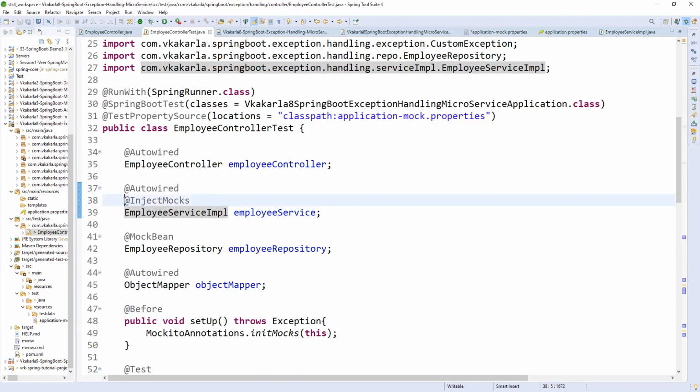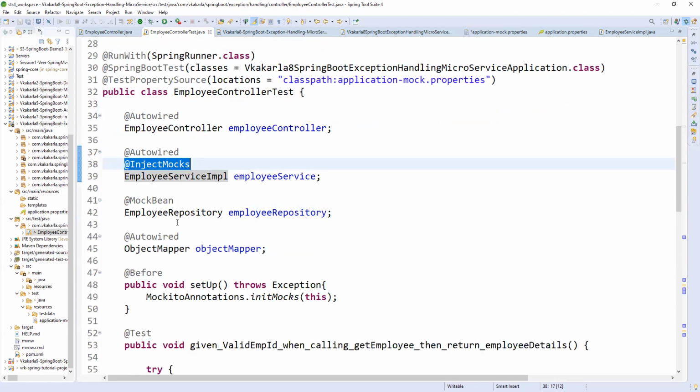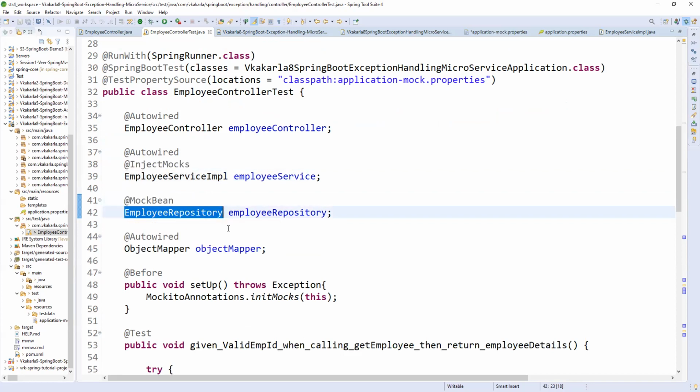That is what I used here. So in this type of situation we can use InjectMocks. Fine. So for the employee repository, obviously I don't want to hit the actual database whenever I am running a JUnit test. So that is the purpose. This is what I used as a MockBean. MockBean, in the sense, it will create a proxy object.